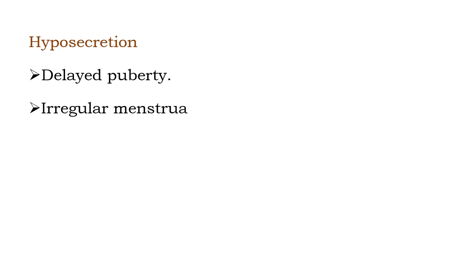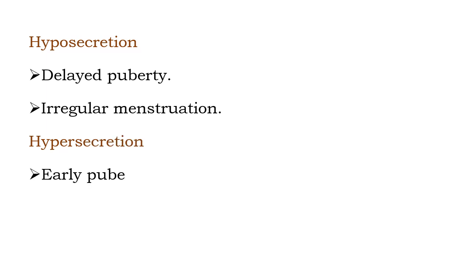Hyposecretion of estrogen hormone results in delayed puberty, irregular menstruation. Hypersecretion of estrogen hormone results in early puberty, menstrual irregularities.